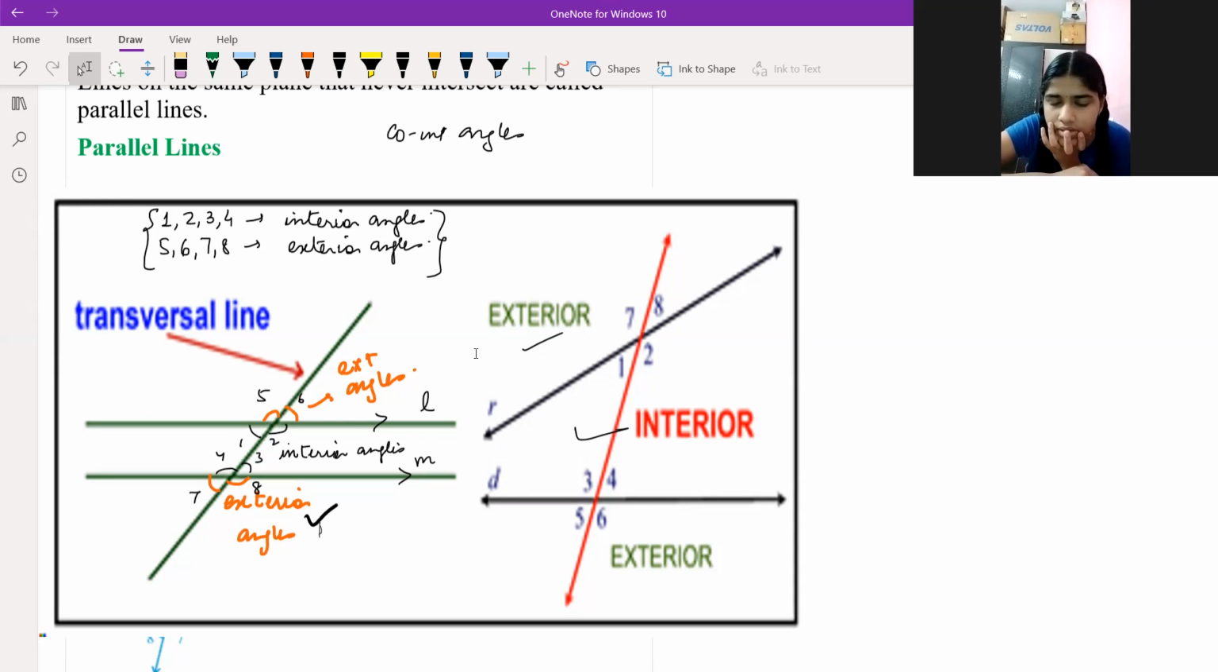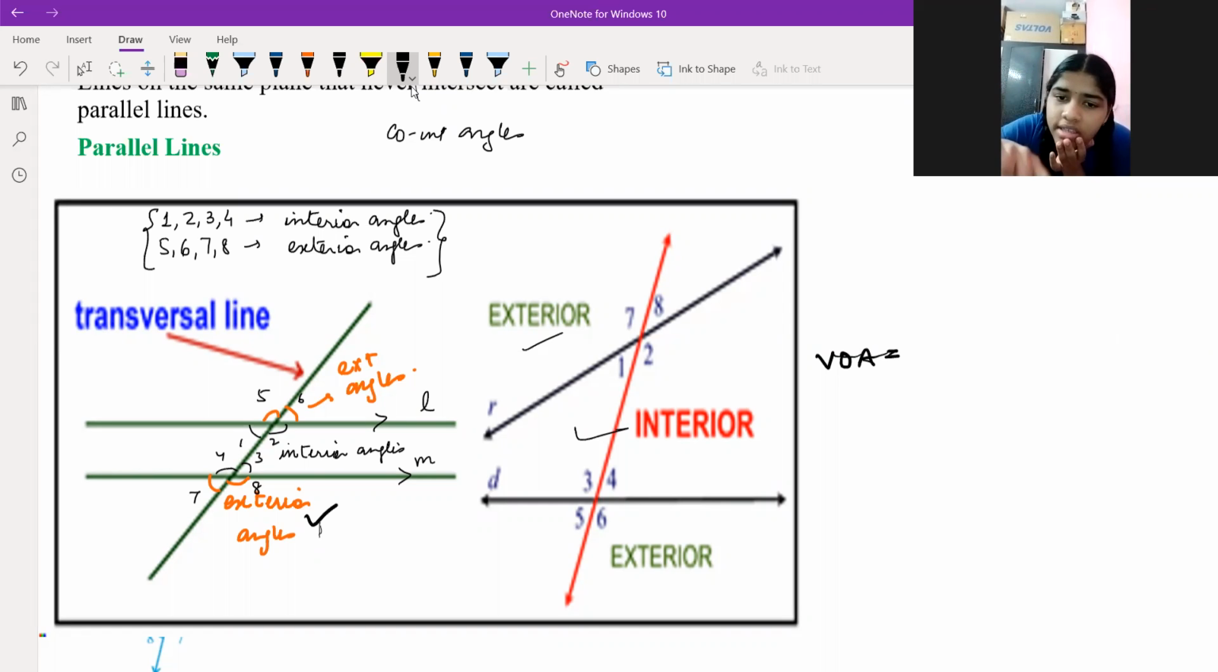Understood? Yes. In the same figure, if I ask you which angles are vertically opposite angles, what do you say? In the same figure, which pairs of angles are equal by this axiom, vertically opposite angles? 5 and 2, 1 and 6.